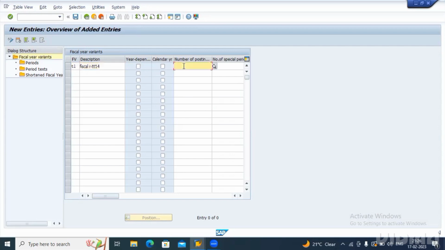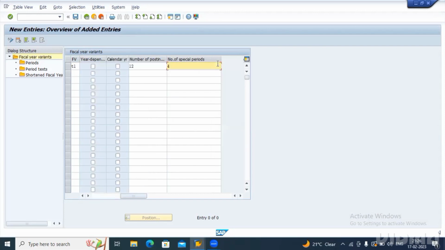And here, what would be the number of posting periods for a company? It is 12, and how many special periods do we have? 4. Just type these and save the document. Here I'm giving the fiscal year variant T1, the number of posting periods 12, and special periods 4.